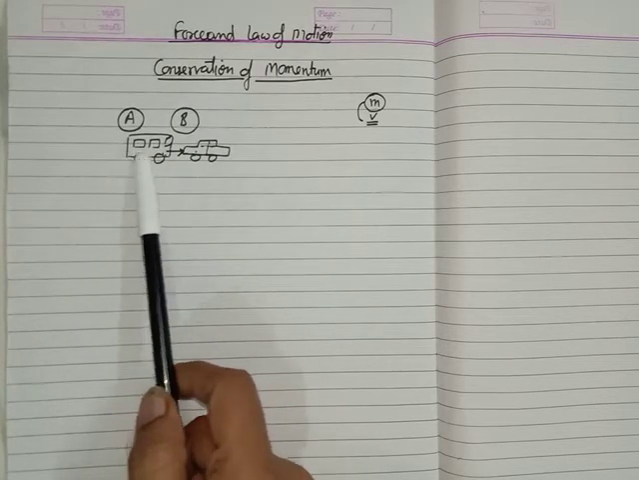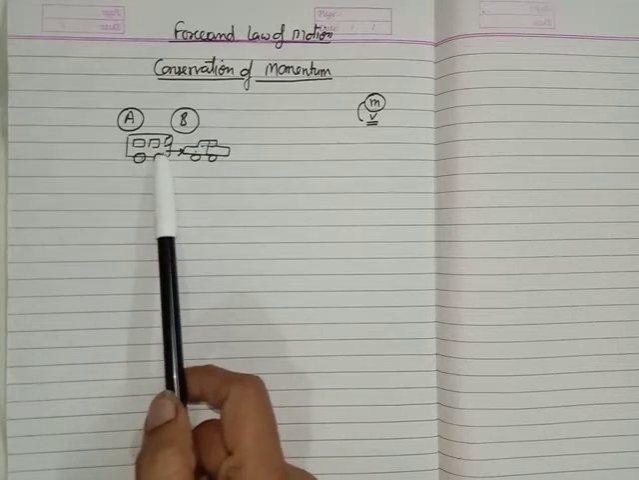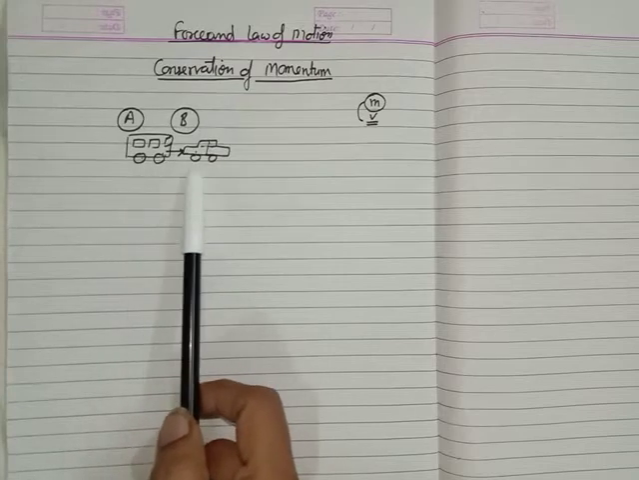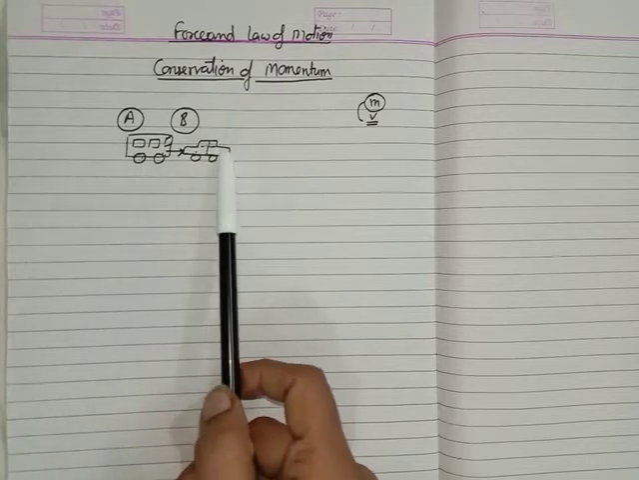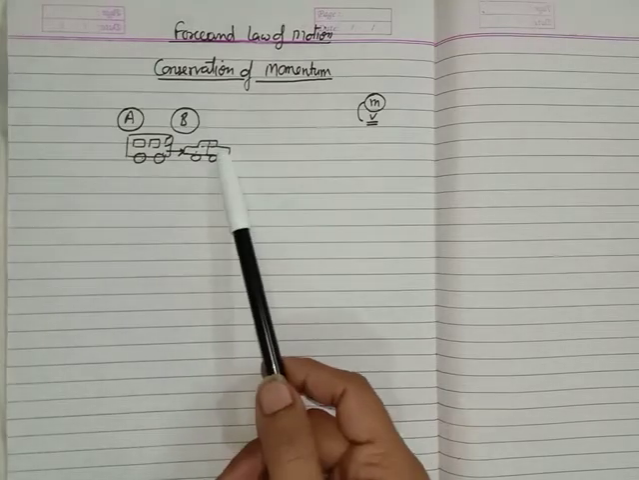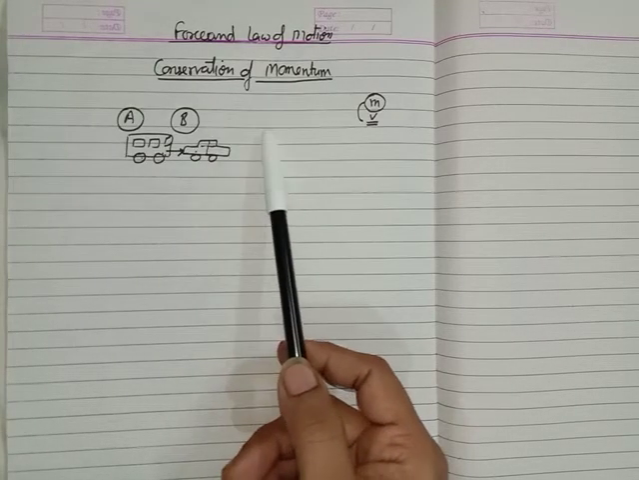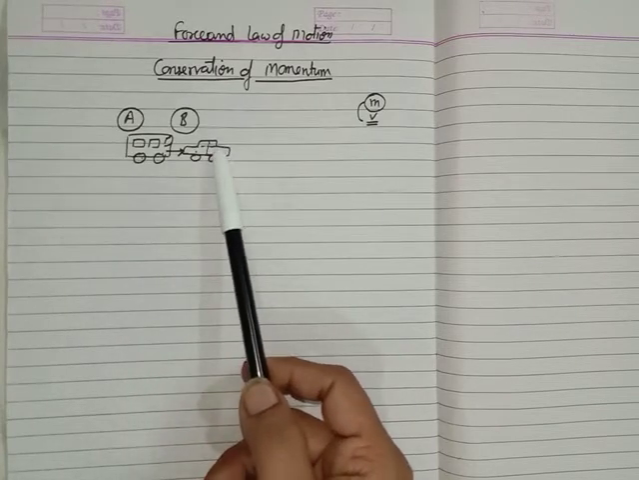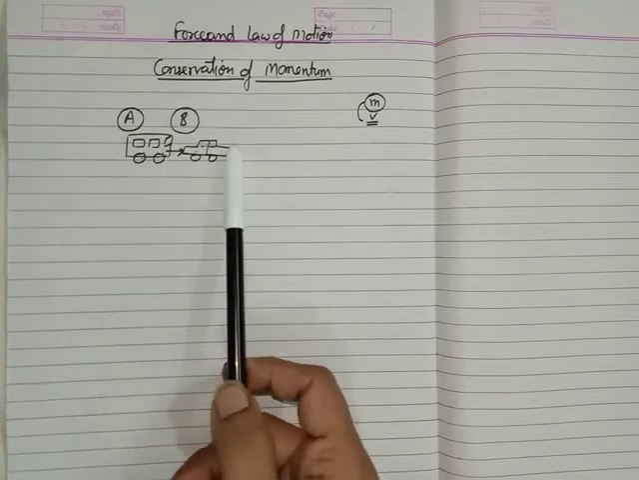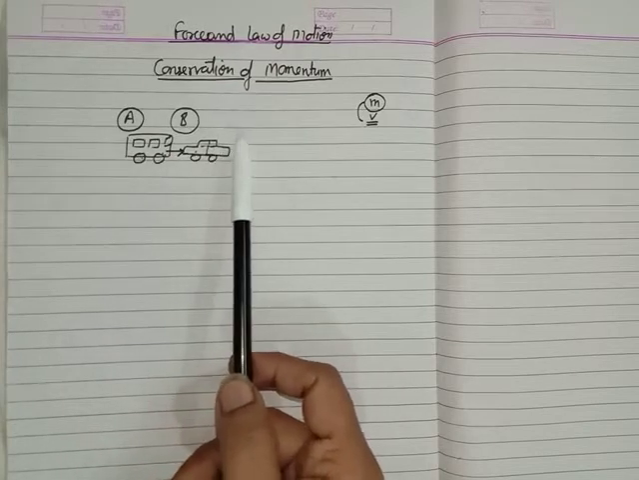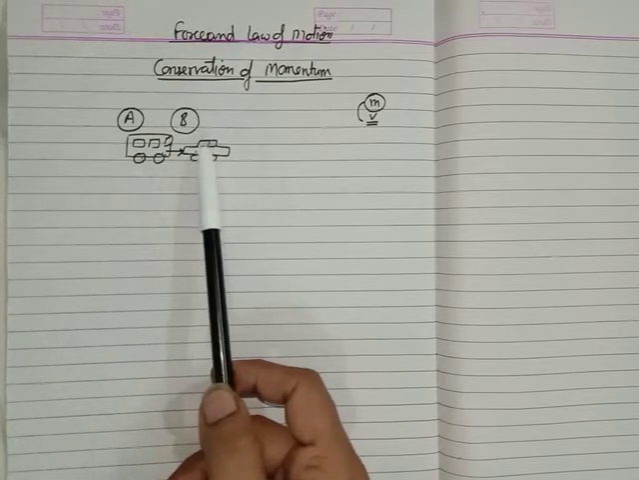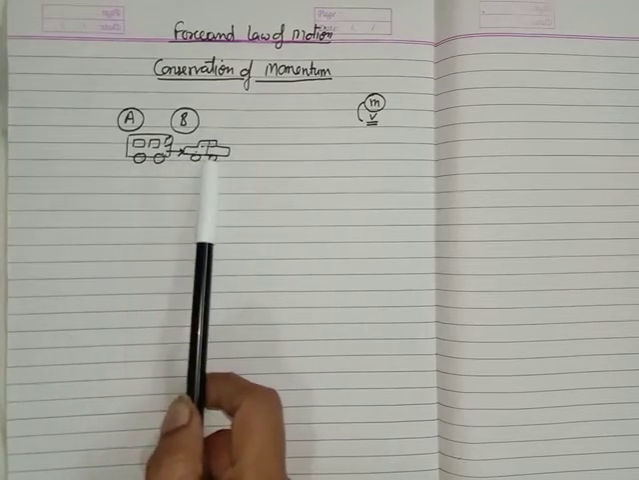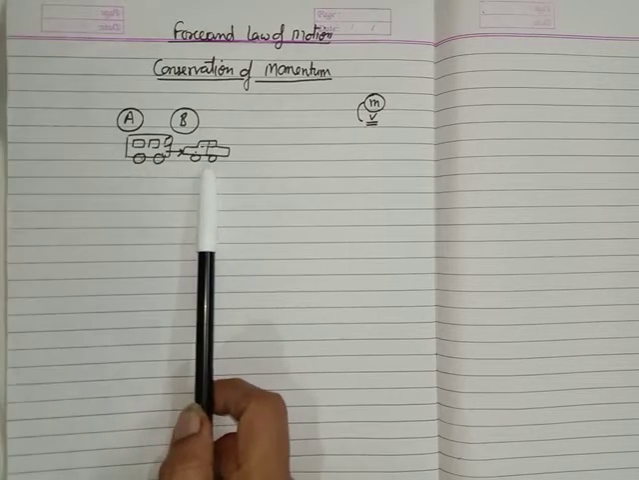And what will happen when it strikes the car? The velocity of this bus is going to decrease. It means the momentum of the bus decreases. But since this car gains some velocity, its momentum is going to increase. The loss in the momentum of this bus is equal to the gain in the momentum of this car. It means after the collision, the total momentum of both the bus and the car is equal to the total momentum before the collision. This is the conservation of momentum.